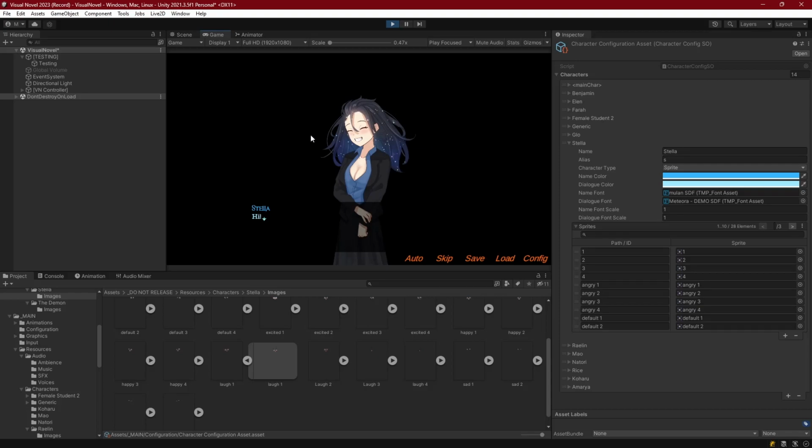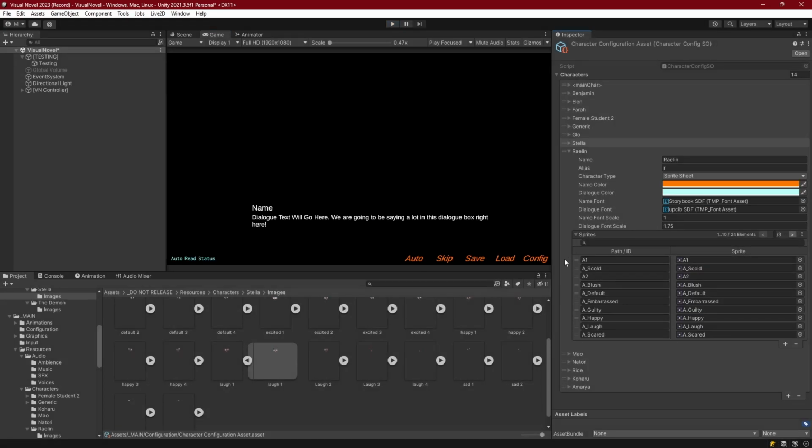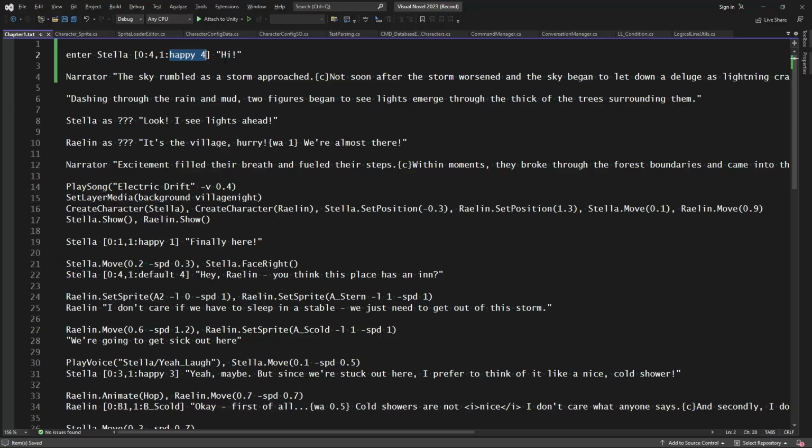Which it does. Let's try it on Raylene. I'm going to set her body to A1 and her expression to A guilty. So we'll go ahead and say Raylene 0 will be A1 and her expression will be A guilty.